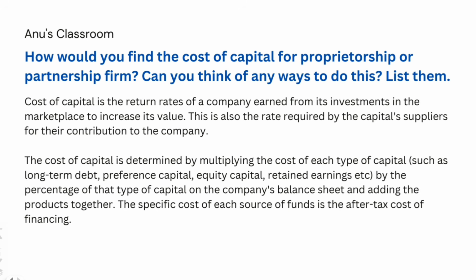So the cost of capital, as we all know, is the return rate of a company that is earned from its investments in the marketplace to increase its value. This is also the rate that is required by the capital's suppliers for their contribution to the company. The cost of capital can be determined by multiplying the cost of each type of capital by the percentage of that type of capital in the company's balance sheet, right? And adding the products together. The specific cost of each source of the funds is the after tax cost of this financing. So, this is how we would find the cost of capital for a proprietorship or a partnership firm.